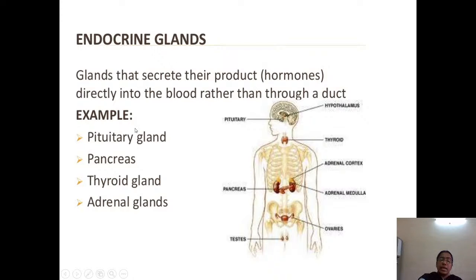The examples in our body, there are many endocrine glands like the pituitary gland, thyroid gland, suprarenal gland, ovaries, pancreas, testes. So these all come under endocrine glands. They secrete a chemical substance which they directly pour into the blood.